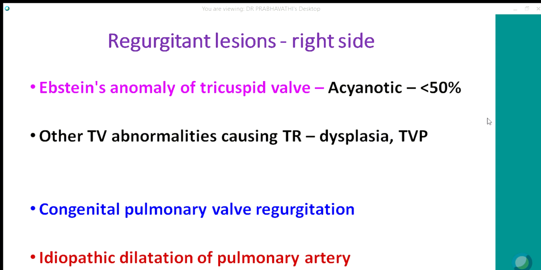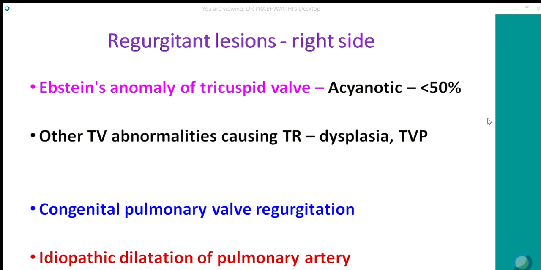On the right side, regurgitant lesions are more common in the tricuspid valve, exemplified by Ebstein's anomaly of the tricuspid valve. Here, the septal and the posterior leaflet are displaced below the mitral valve by more than 8 mm per meter square. Normally, the tricuspid valve is also more apical than the mitral valve. But in Ebstein's anomaly, the displacement is more, and it should be 8 mm per meter square or more. They may be cyanotic or acyanotic.